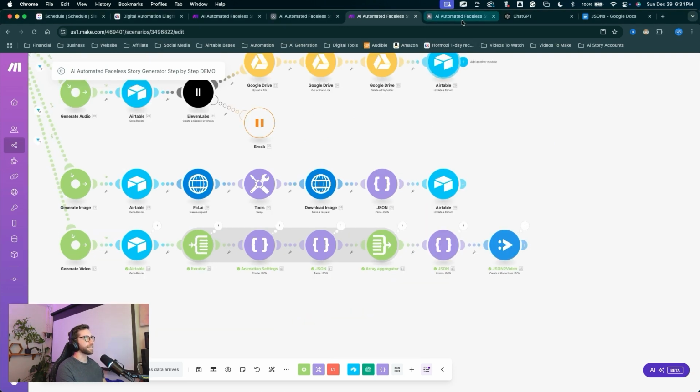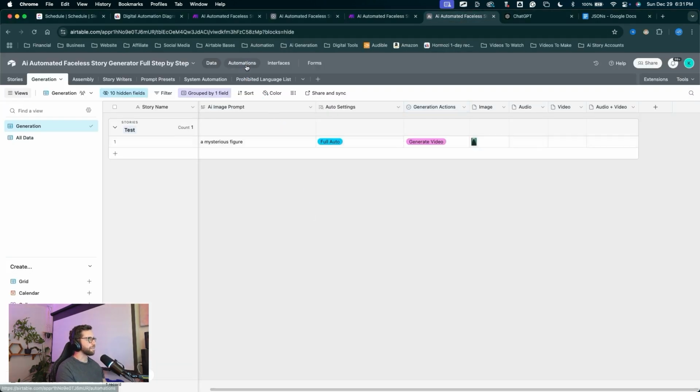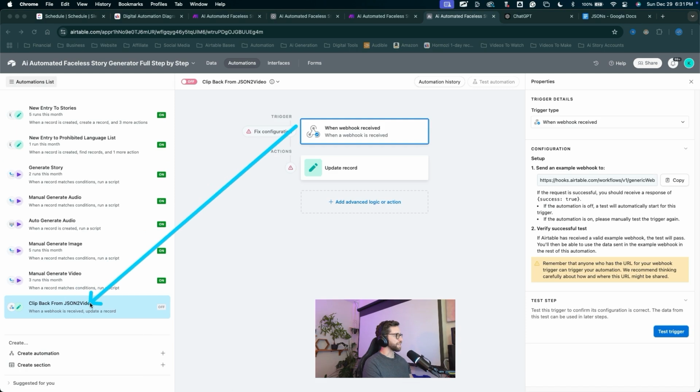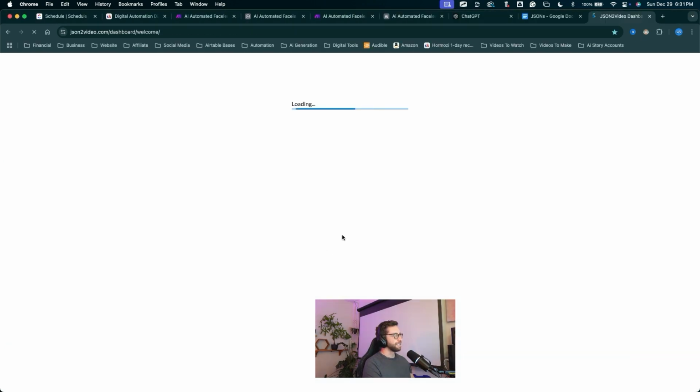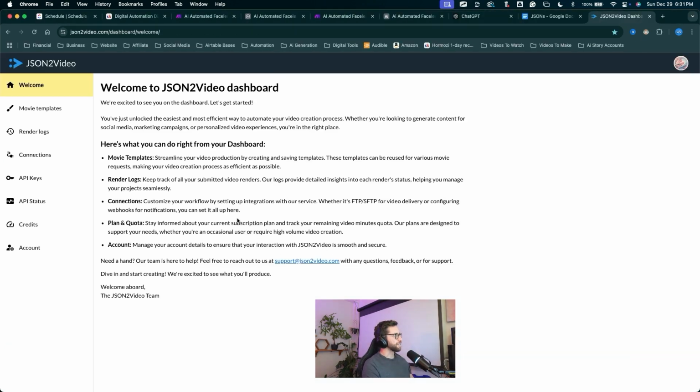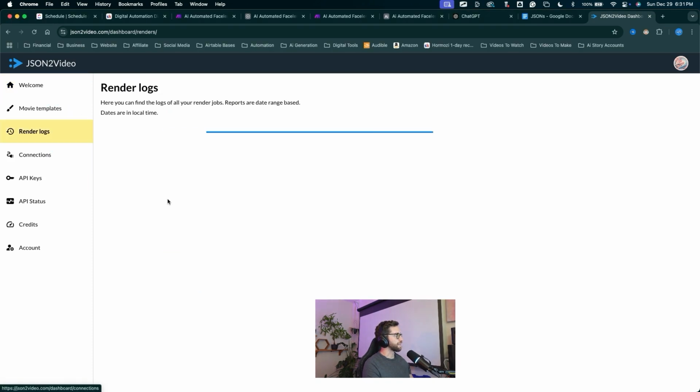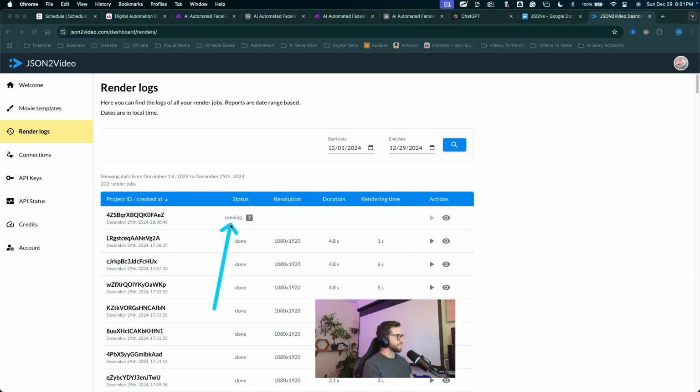So if we pop back into Airtable, come into the automations, make sure we click on the JSON to video automation here. We can wait for that to come back from JSON to video. Test the trigger. We can see it has not come back yet. Now you can log into your JSON to video account. Here I am in my dashboard. If you come into the render logs, you can see the video that you have running. This is the latest one we just sent. So that one is running.